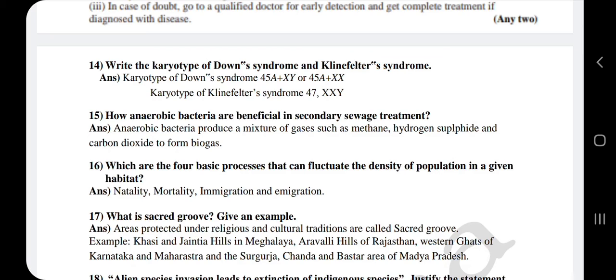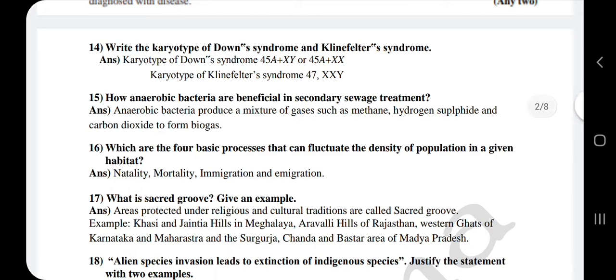So karyotype of Down syndrome is 45A plus XY or 45A plus XX. Then the Klinefelter's syndrome, the karyotype is 47 chromosomes, whereas the sex chromosomes will be trisomic, means there will be 3 chromosomes in the sex chromosome, that is XXY.